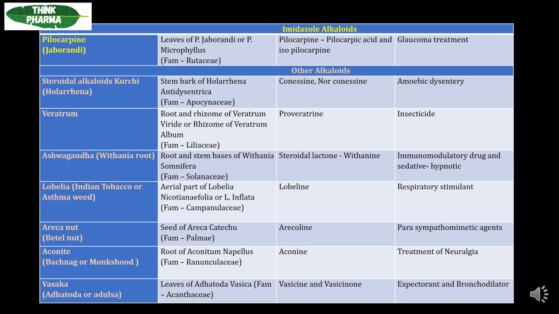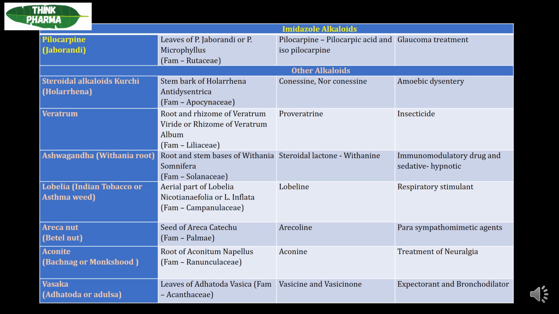parasympathomimetic agents. And then next, coming to aconite. Aconite, which is also called bachnag or monkshood. The biological source of this aconite is the root of Aconitum napellus, which belongs to the family Ranunculaceae, and the main chemical constituent present in this aconite is aconitine, and the use of this aconite is treatment of neuralgia.